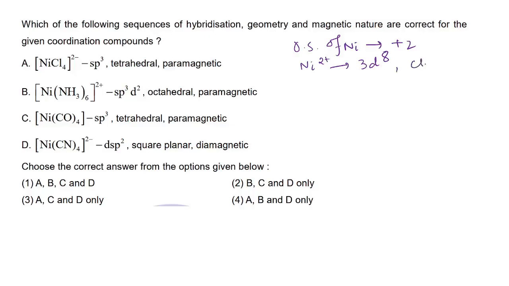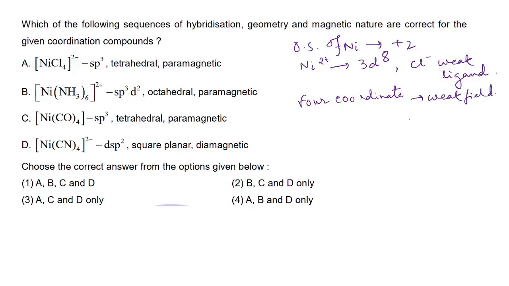Cl minus is a weak ligand, meaning it will not be able to induce pairing. If it is not pairing, then it will be 4 coordinate weak field. Then 4 coordinate weak field, it will give what?